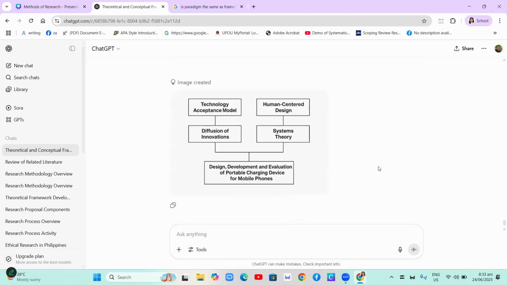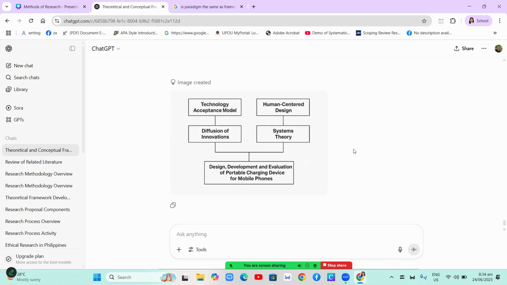So for our sample study, design, development, and evaluation of a portable charging device for mobile phones, this is the theoretical framework. As you can see in this framework, you can see the technology acceptance model, the diffusion of innovations theory, the systems theory, and human-centered design theory. Okay. So this may be different from the discussion above, but still there is the diffusion of innovations and the technology acceptance model. So this is a sample, okay?